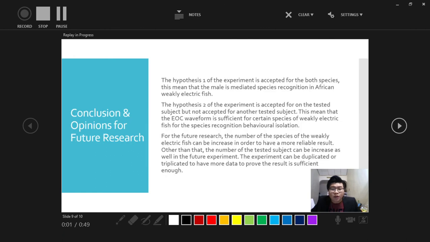In the conclusion, both of the hypotheses are accepted, but with a few exceptions. In hypothesis 1, it is found that the male does discriminate between conspecific and heterospecific weakly electric fish. Hence, the hypothesis is accepted. Other than that, between Campylomormyrus compressirostris and Campylomormyrus tamandua, it shows that the EOD waveform is sufficient for one of them for species recognition and behavioral isolation, but not the other one. Hence, hypothesis 2 is not fully accepted.